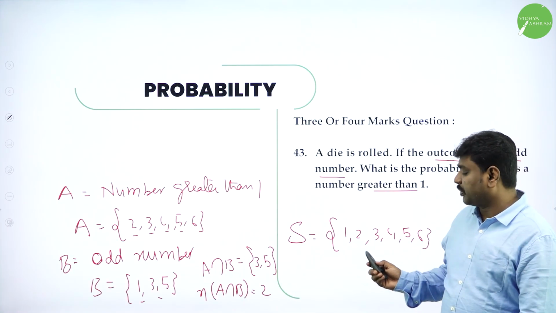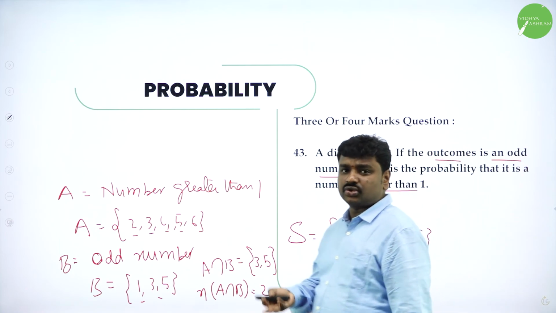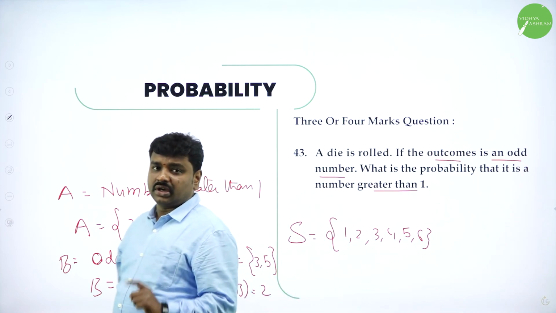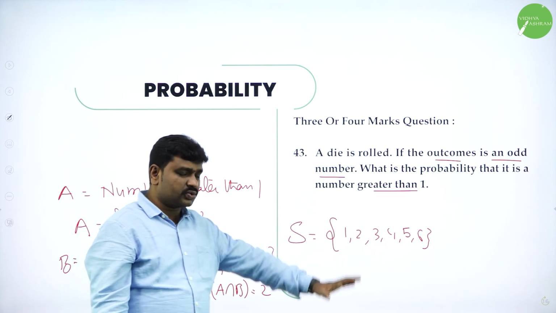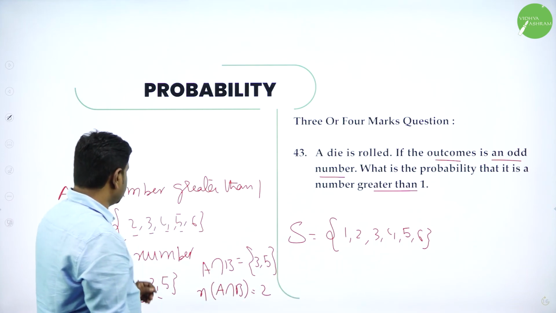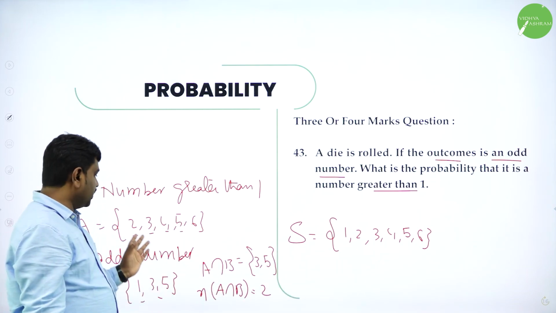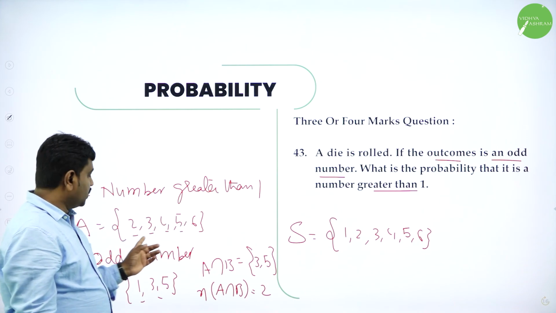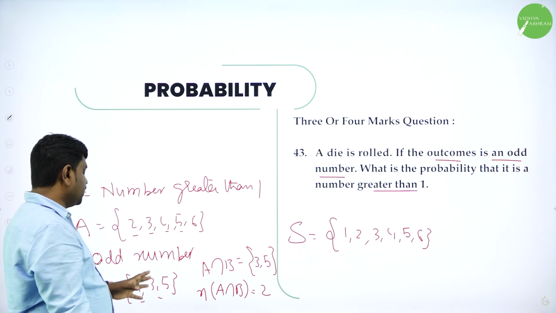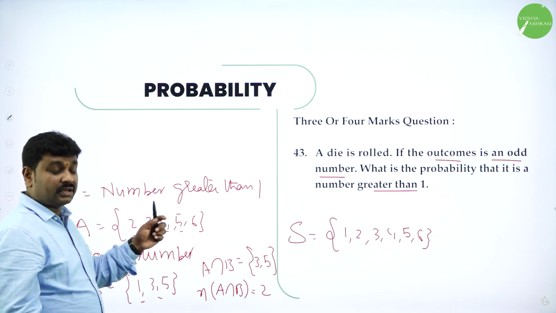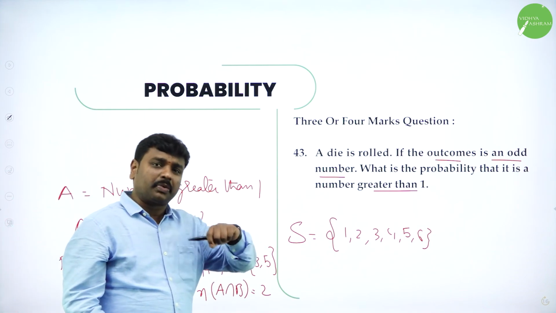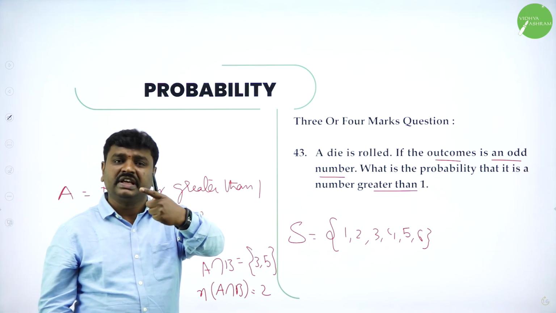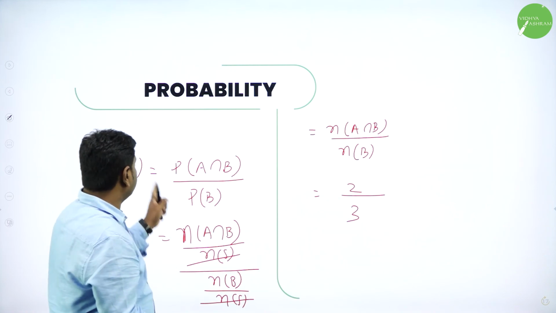So when you read the problem, they told a die is rolled. They have rolled a die. All of you know when you roll a die, the sample space is 1 to 6. Event A is number greater than 1, so 2, 3, 4, 5, 6. And event B is odd number. They want the probability of number greater than 1 given that it's an odd number. So that's why P of A by B.